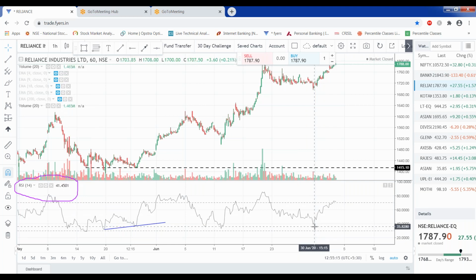Then what is happening? This stock is still in a bull rally, and then see the stock. What happened with the stock? Again, the stock moved on upside. So whenever we are looking for a bullish structure or a bearish structure, if a stock has crossed below 30, we can consider it a bearish kind of scenario, and if it has crossed above 70, we can consider it a bullish kind of scenario.